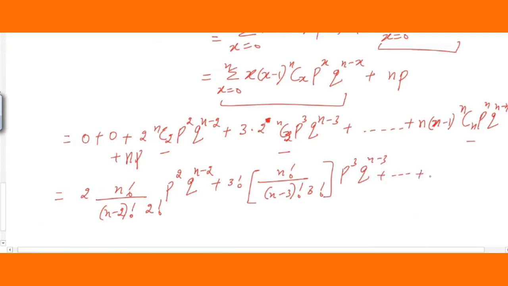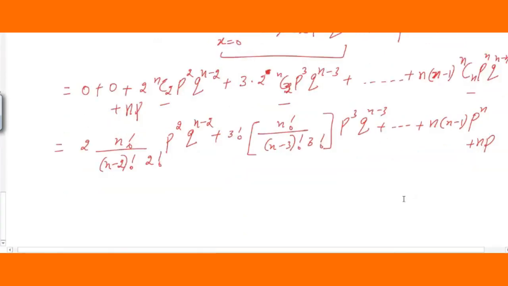You can see the last term, n minus 1. nCn is 1, so it will go. p raised to n remains, and q raised to n minus n will go. So the last term will remain only np. So this is how the simplification is done. Further, you can simplify; you can see there will be some cancellation.